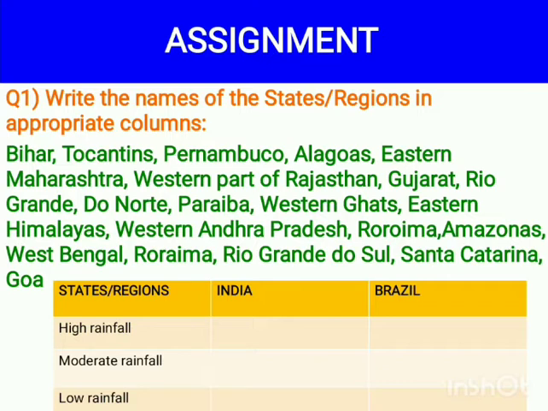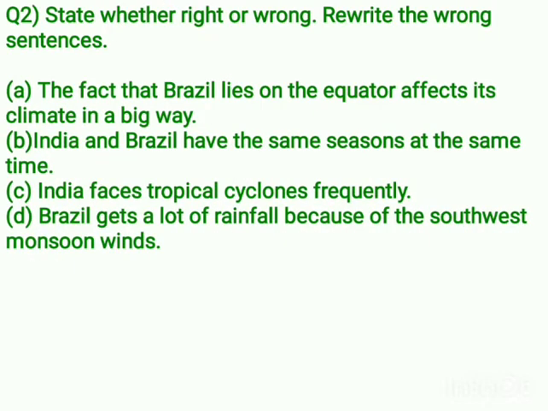The first question is, write the names of the states and region in appropriate column. So please draw a column for it in your notebook and write them down properly. Second question we have, state whether right or wrong. Rewrite the wrong sentences. So children, please remember in geography you have to rewrite the wrong sentences.